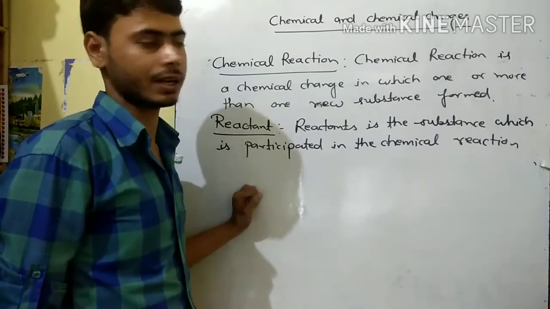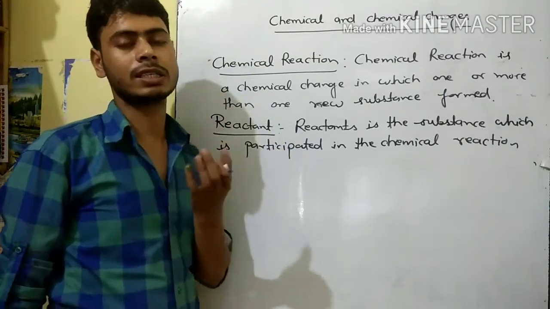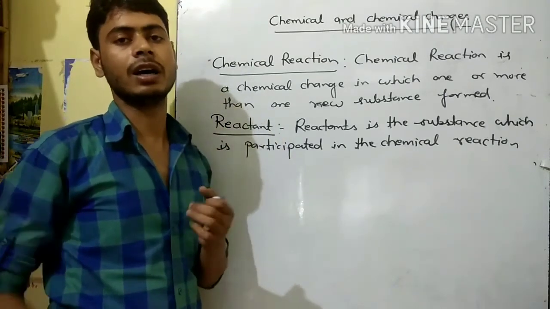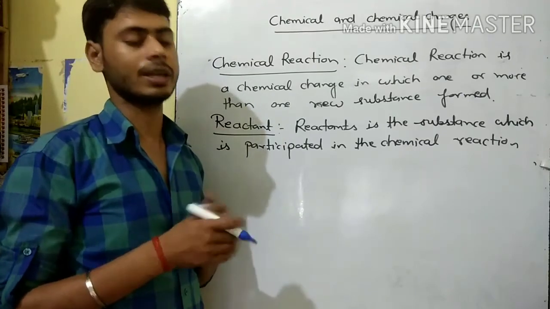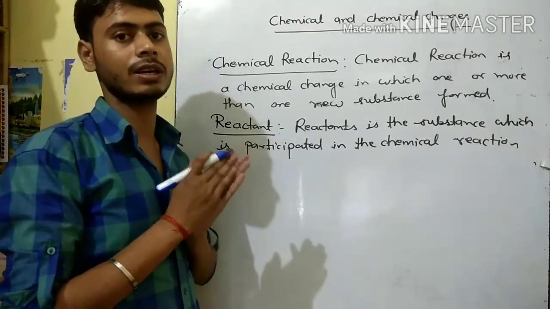That is known as the reactant. And after that, the product. What is the product? A product is the substance which we achieve after the chemical reaction, or we can say which we get after the chemical reaction. That is known as the product.